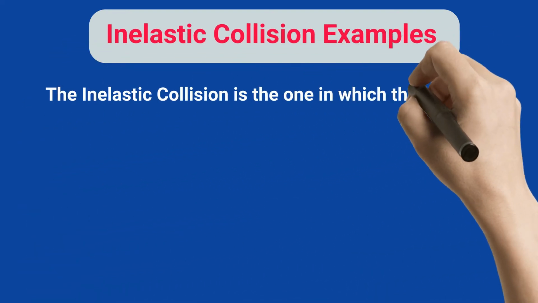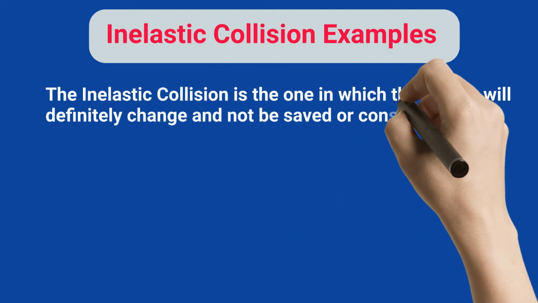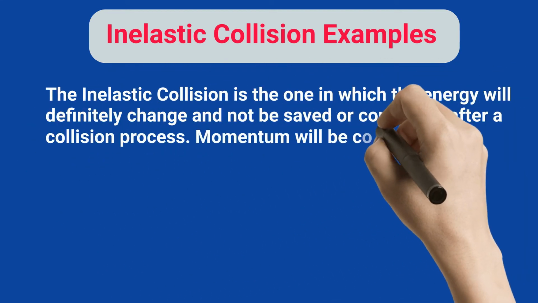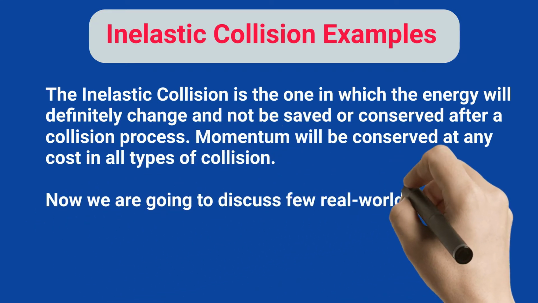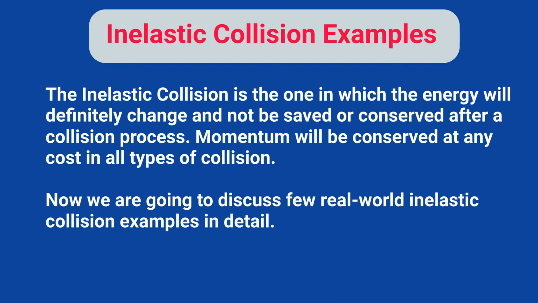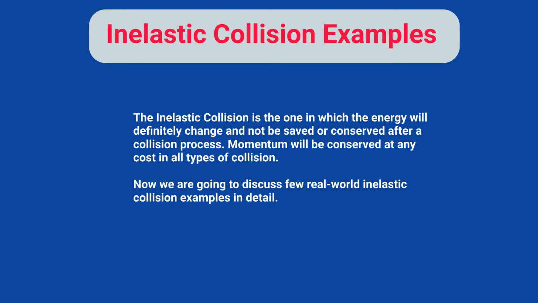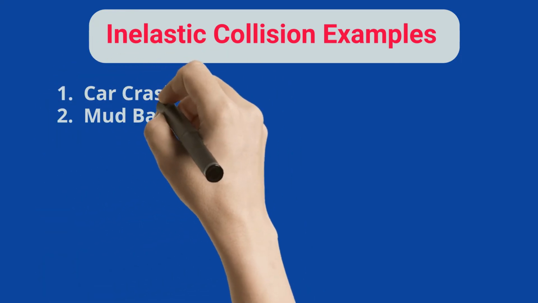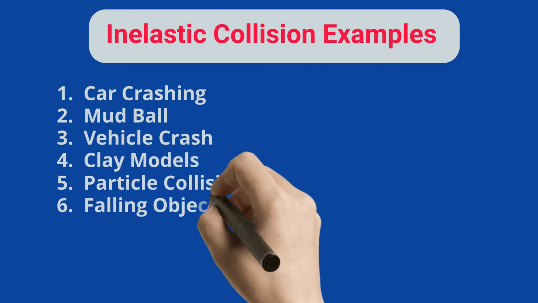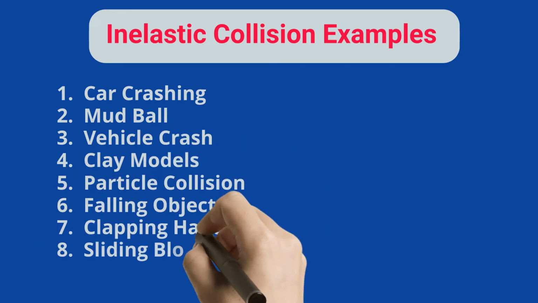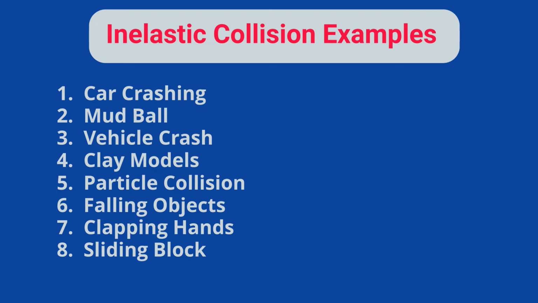The inelastic collision is the one in which the energy will definitely change and not be saved or conserved after a collision process. Momentum will be conserved at any cost in all types of collision. Now we are going to discuss a few real-world inelastic collision examples in detail. The real-world examples are car crashing, mud ball, vehicle crash, clay models, particle collision, falling objects, clapping hands, sliding block.